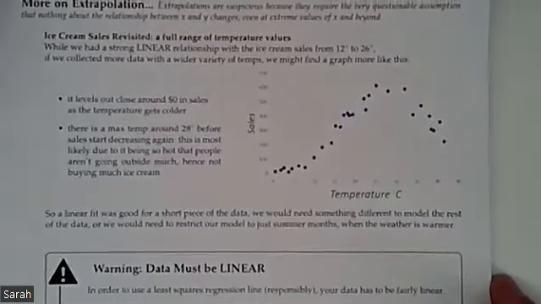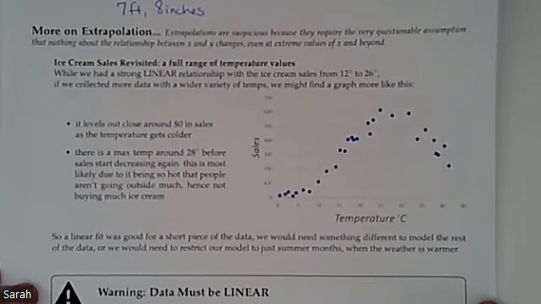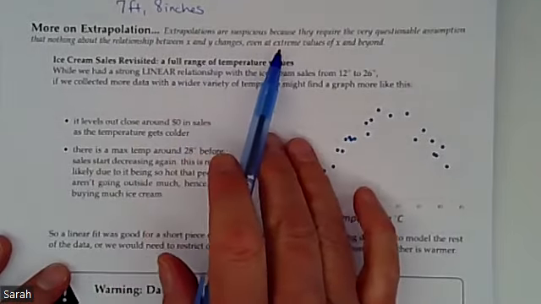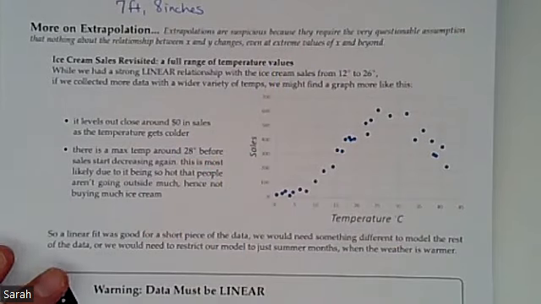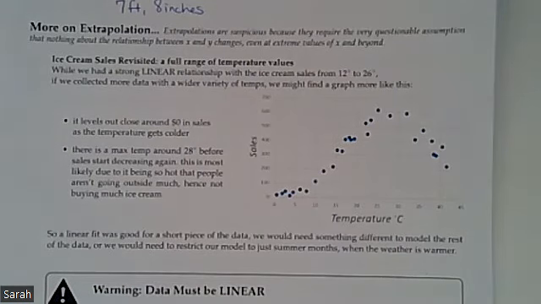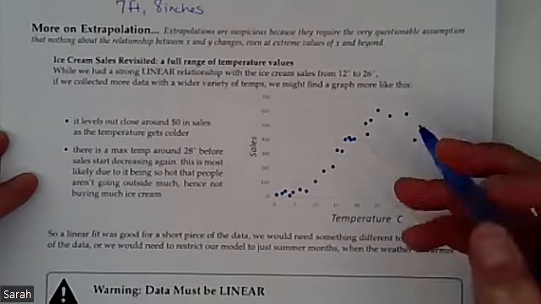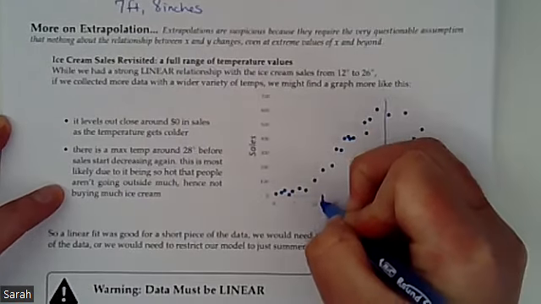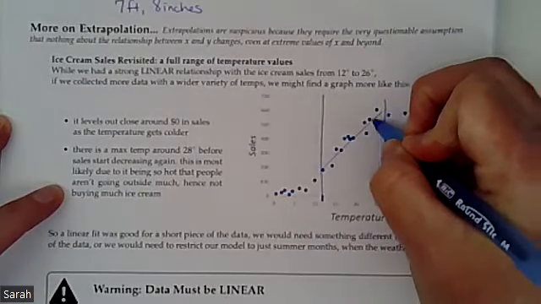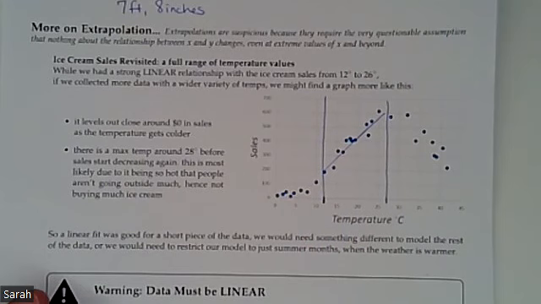All right, let's take a little more look at extrapolation, and we're going to revisit that ice cream problem. So extrapolations are suspicious because they require a very questionable assumption. And that assumption is that as the graph continues on, that relationship between X and Y stays the same. In other words, that relationship isn't going to change when we look at extreme values outside of where our interpolation is. So with our ice cream example, we originally had that graph from about 12 degrees to 26 degrees, which is this piece right in here. And yeah, that does make a really nice linear looking piece.